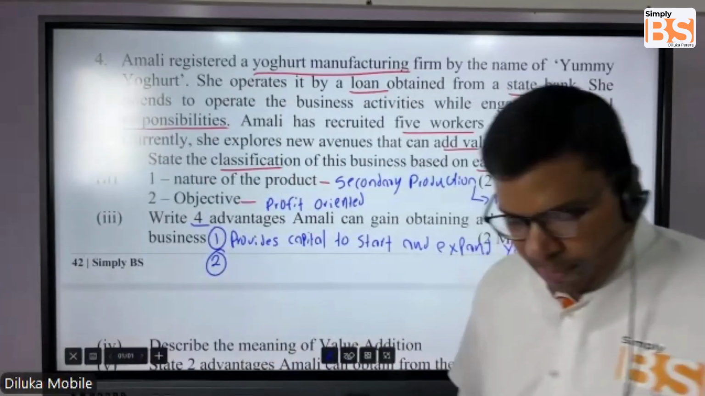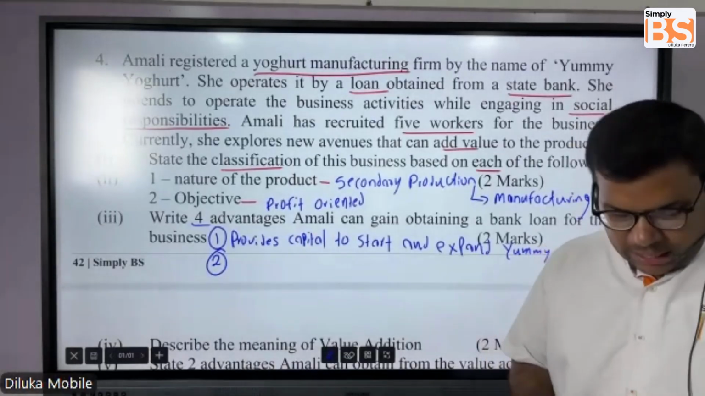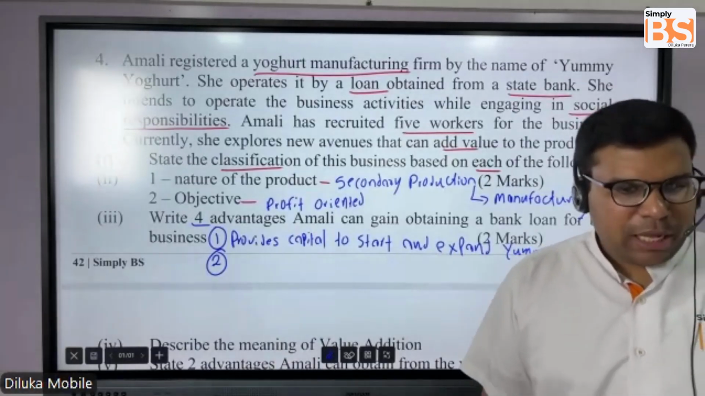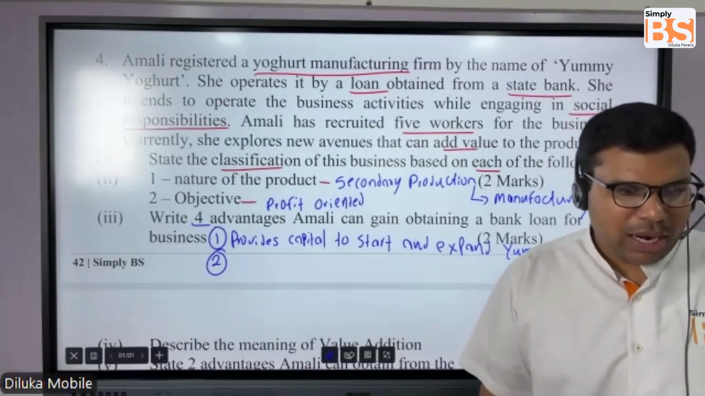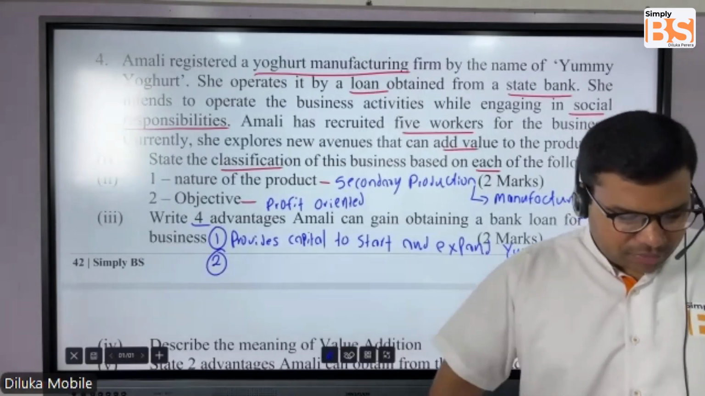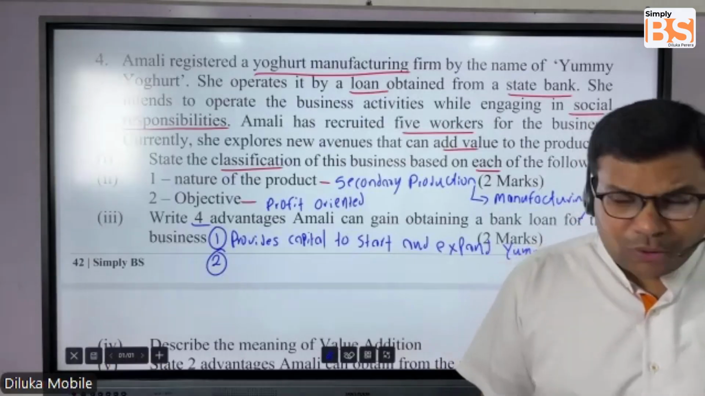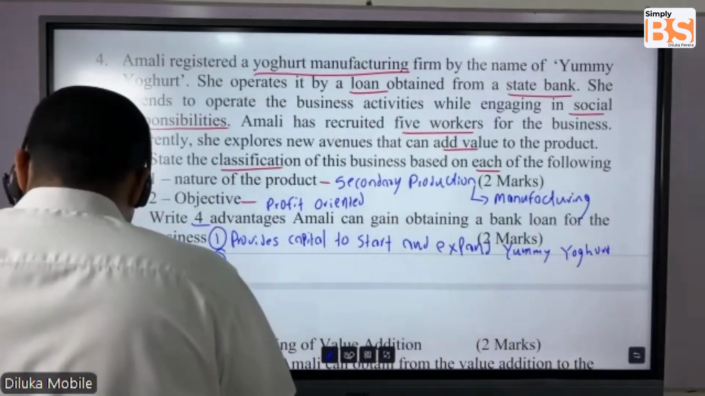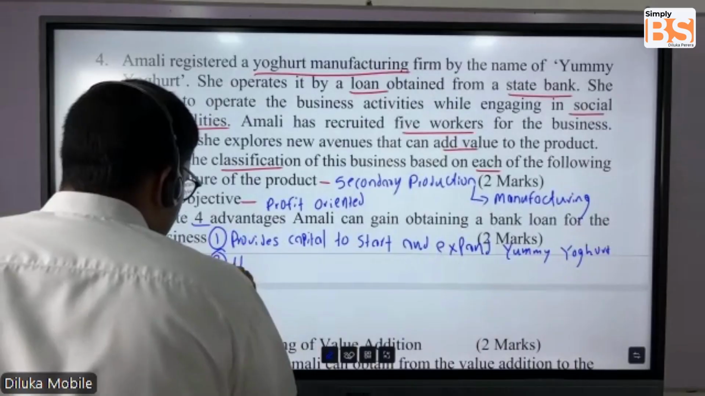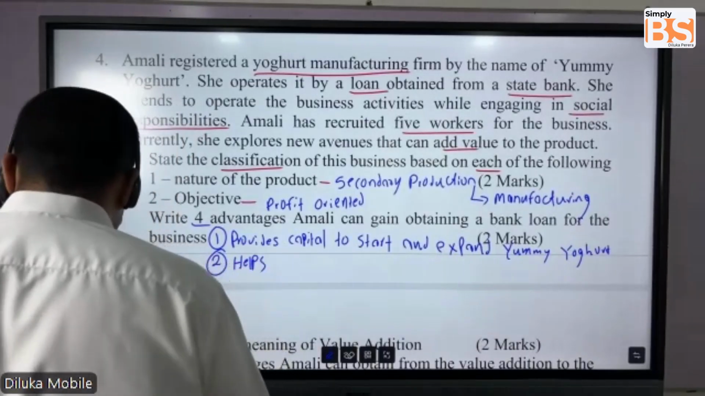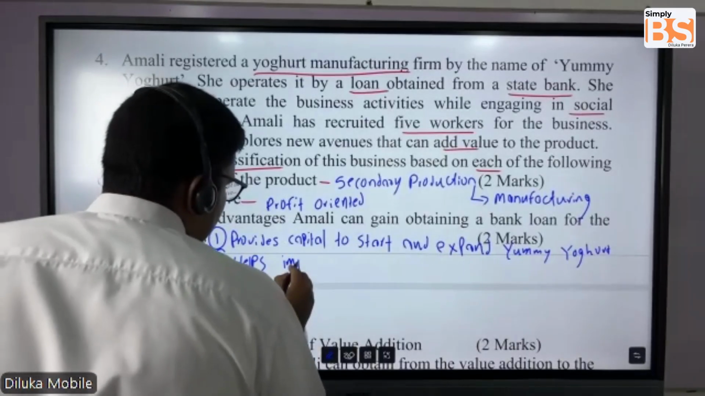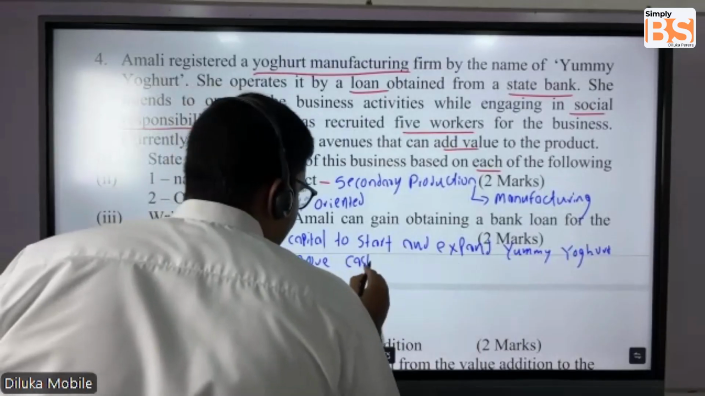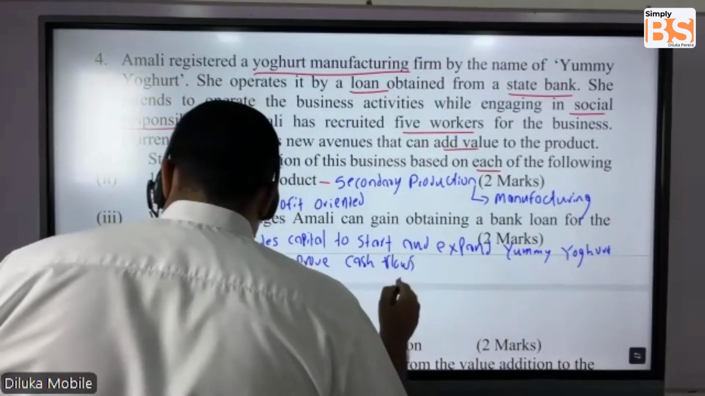What is the second advantage that Amali could obtain? What is the second answer point? If Amali obtains a loan, what are the other advantages that Amali could obtain? So you can write helps improve cash flows. Helps to improve cash flows.